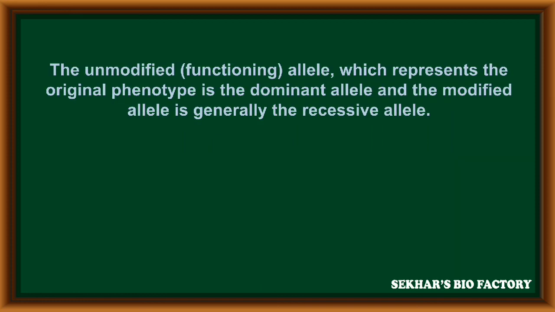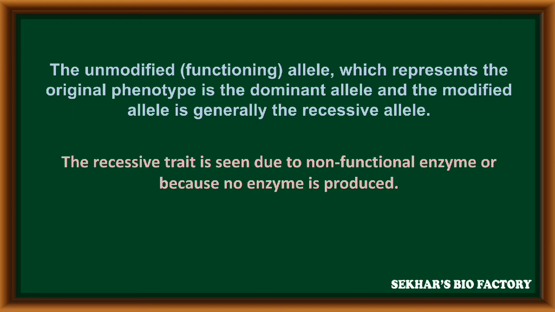The unmodified allele, the functioning allele, which represents the original phenotype, is the dominant allele. The modified allele generally becomes the recessive allele. The recessive trait is seen due to a non-functional enzyme or sometimes no enzyme production. It is the concept of dominance.